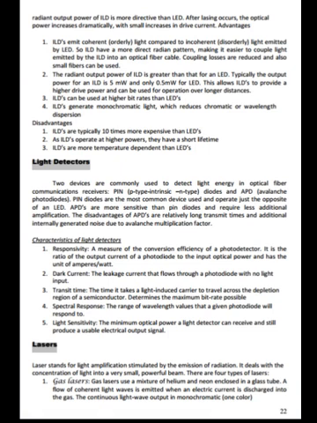Transit time: the time it takes a light induced carrier to travel across the depletion region of the semiconductor determines the maximum bit rate possible. Spectral response: the range of the wavelength values that a given photodiode will respond to. Light sensitivity: the minimum optical power a light detector can receive and still produce a usable electrical output signal.